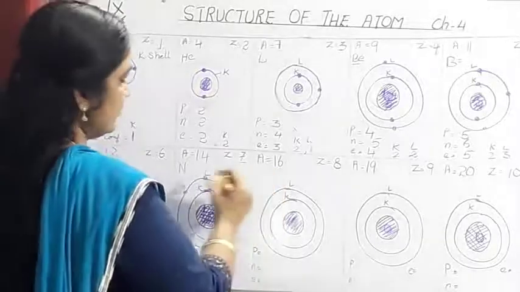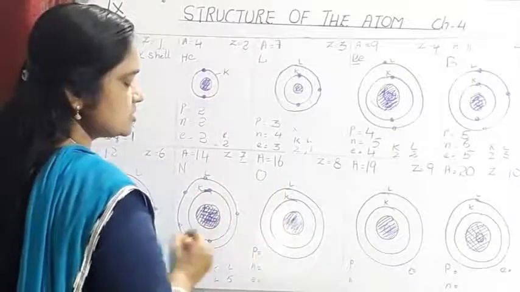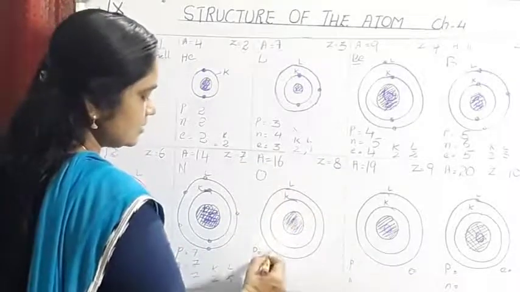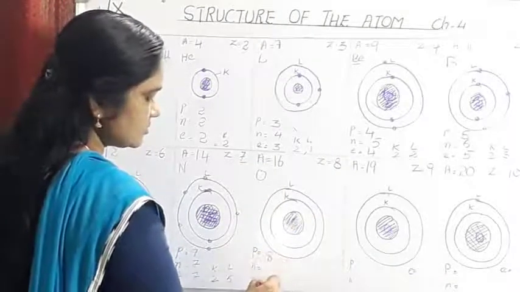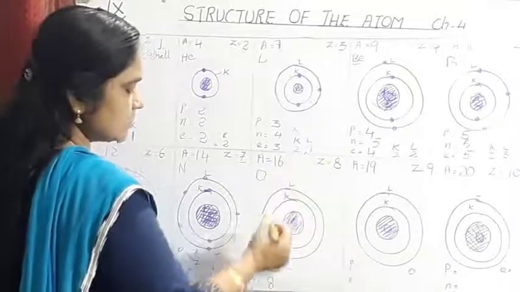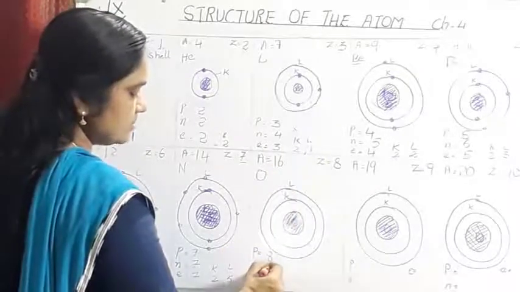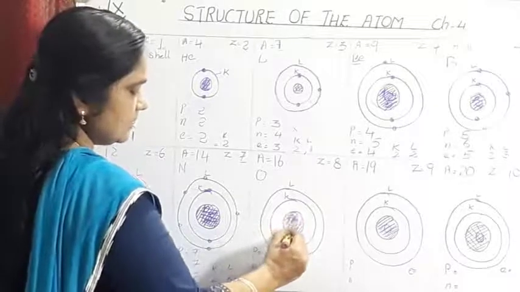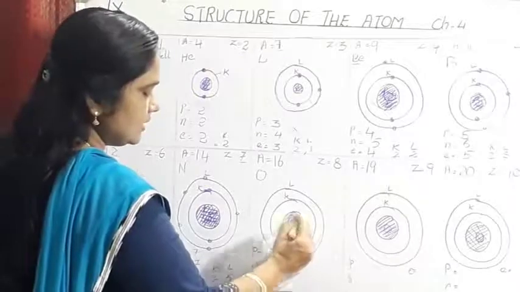Next element after this is oxygen. For oxygen, the mass number is 16, the atomic number is 8. So number of protons will be 8, number of electrons also will be 8. Neutron is mass number minus atomic number, or mass number minus number of proton. So 16 minus 8 is equal to 8. So in the nucleus of an oxygen atom, there are 8 proton and 8 neutrons.